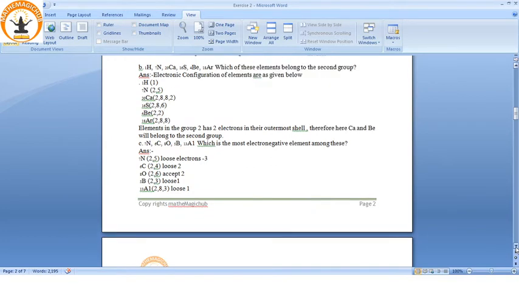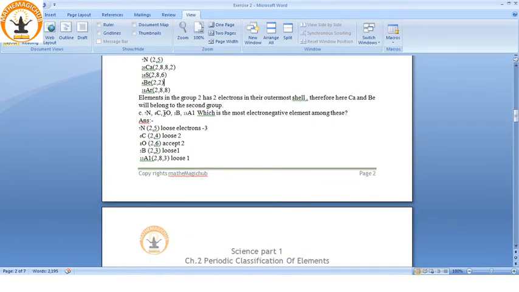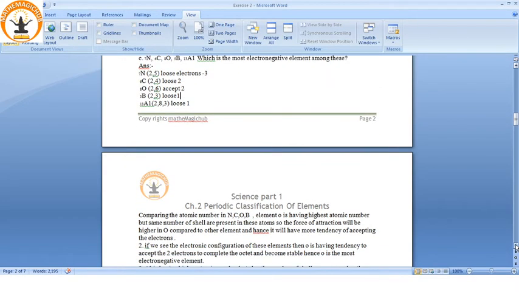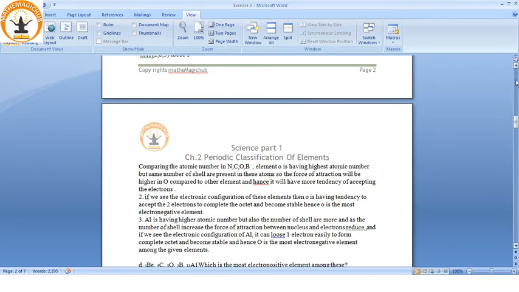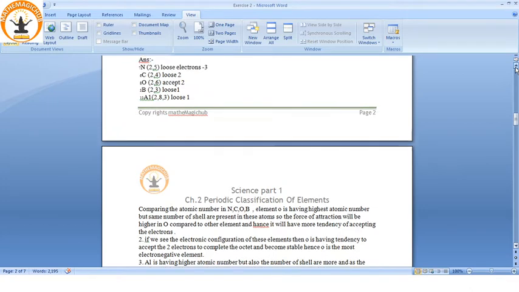Based on this electronic configuration, I have written some remarks. To complete the octet, this can lose 3 electrons, this can lose 2 electrons, this can accept 2 electrons, whereas others can lose 1 electron. So this is the most electronegative element because it can accept 2 electrons and become a negatively charged ion, because it has the tendency to accept electrons.